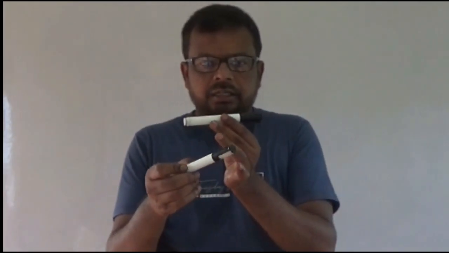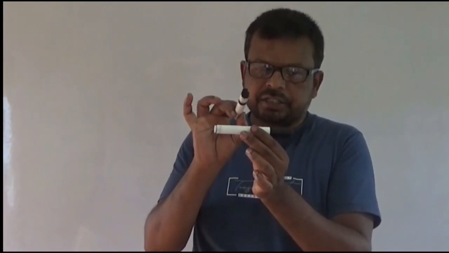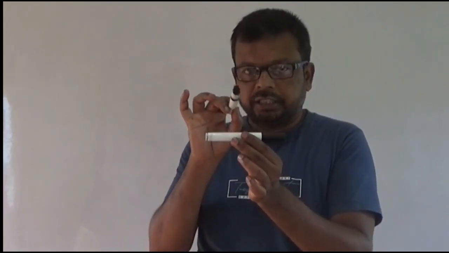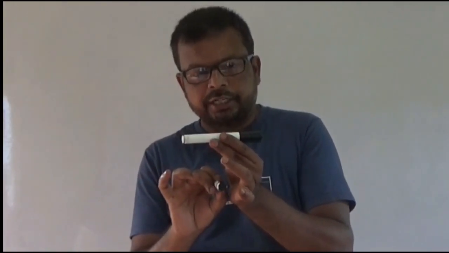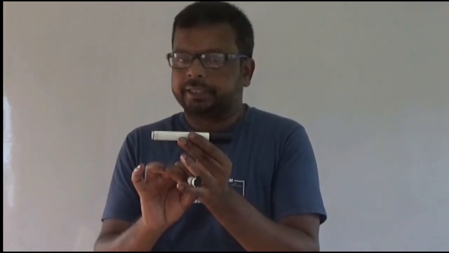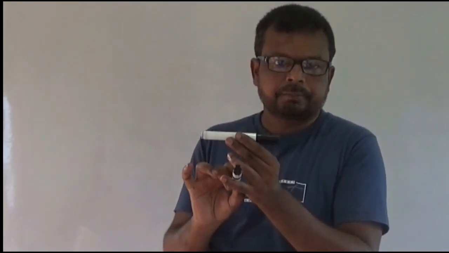If the current carrying conductor is placed in a perpendicular direction, normal to the magnetic needle, whether above or below the needle, there is no deflection in the magnetic needle. If we increase the intensity of the current, the needle also deflects and the amount of deflection will be greater.